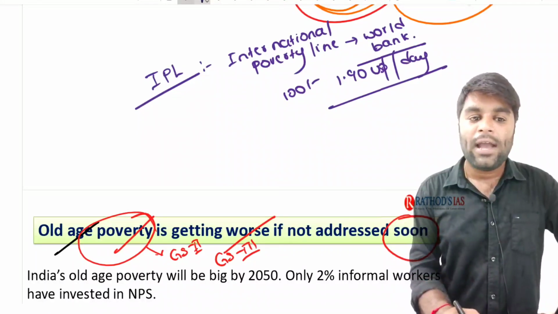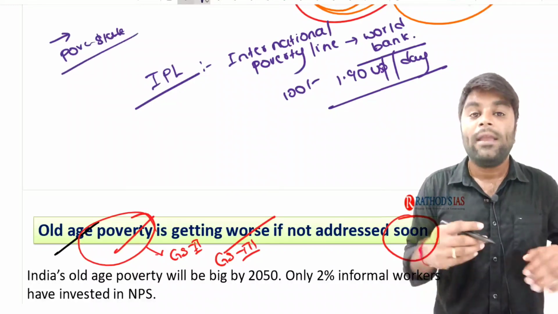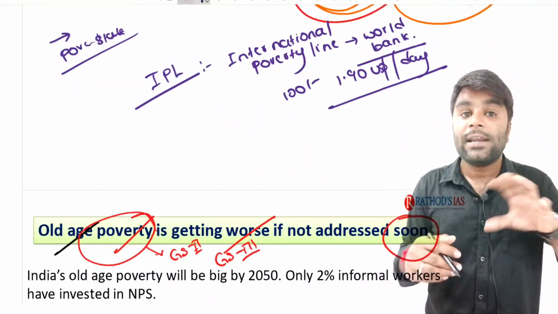And one more thing for you guys, see, the poverty line varies from state to state. Why? The poverty line varies from state to state in India. Why?